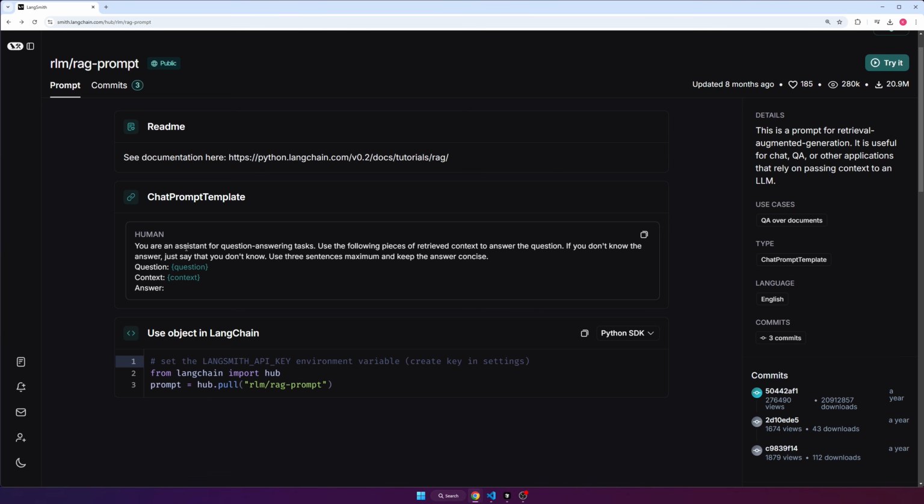So it says, you are an assistant for question answering tasks. Use the following pieces of retrieved context to answer the question. If you don't know the answer, just say that you don't know. Use three sentences maximum and keep the answer concise. And then question, context. That's where you pass in the variables. And then it's saying you should give an answer. So this is just a user message. It's not using a system message, which is another thing you could do if you want to. And this is how you can bring it in.